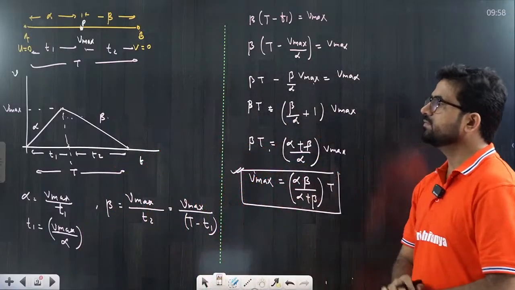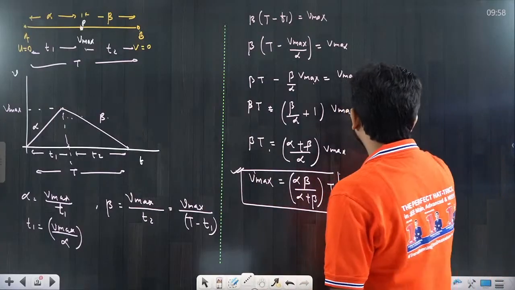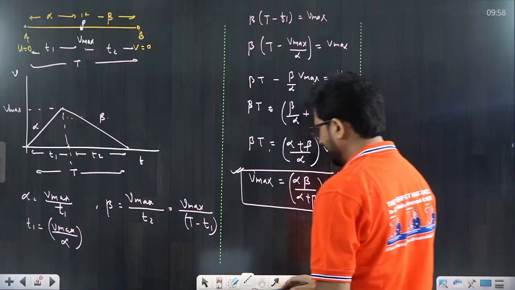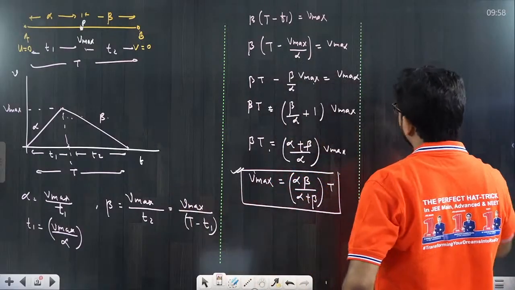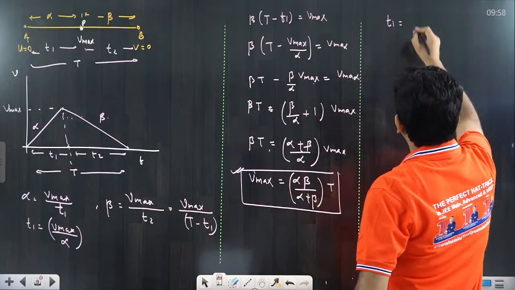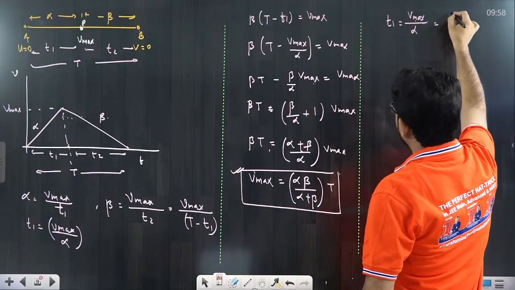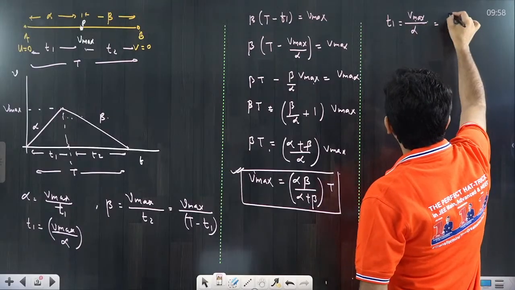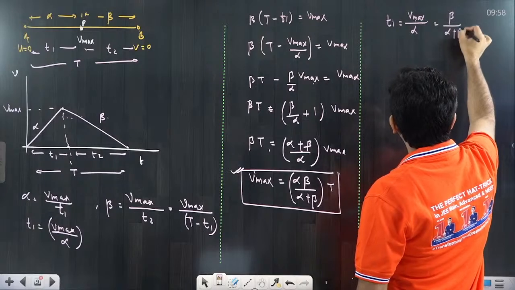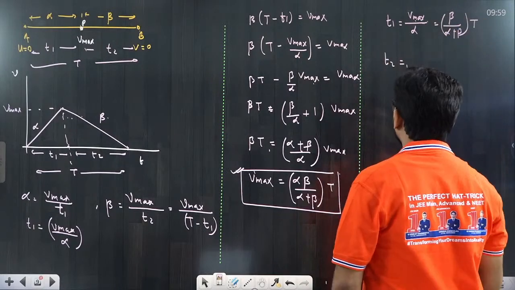So sometimes they ask what is the V max, so we can calculate the V max value also. If we know the V max, definitely we can tell the T1 also. If I ask you what is T1, you can tell it. Sir, T1 is equal to V max by alpha. So if I put V max by alpha, that is equal to beta upon alpha plus beta into capital T. And similarly T2 you will calculate, that also you can do it.